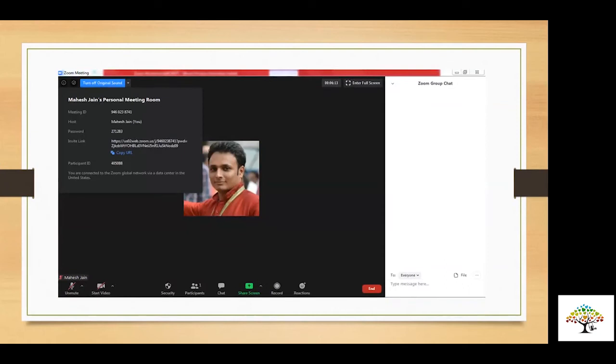Okay. So just to share, right now my Wi-Fi is back, my internet is back, but my laptop is hanged. So that's what happened in the real life situation. Coming back to the slide, on the left side, if you'll see, there's an i option given. When you click on it, all the details related to the meeting are visible, which is your password, your meeting link, and all the IDs and other things are visible. Next one, Rishabh.